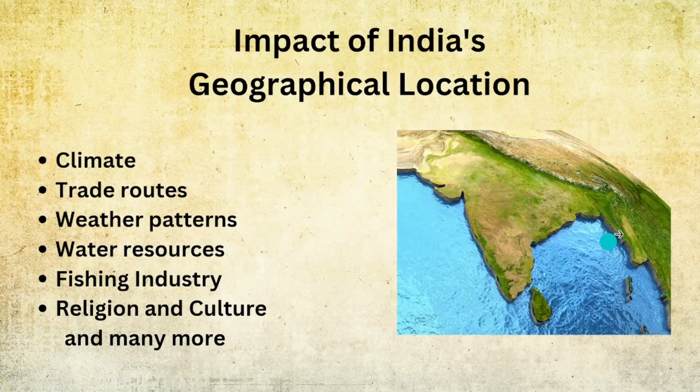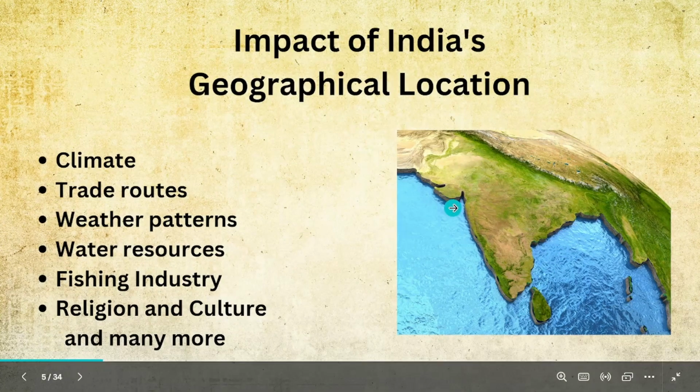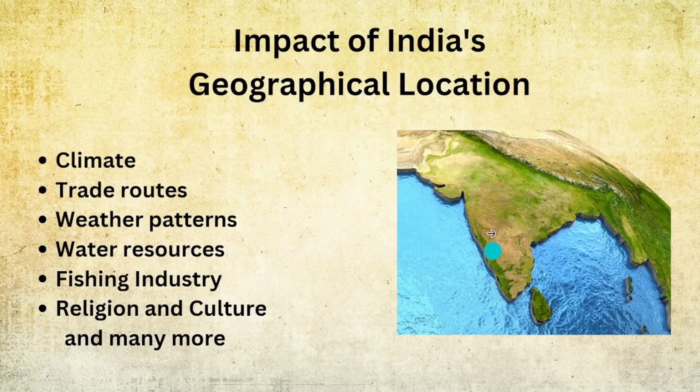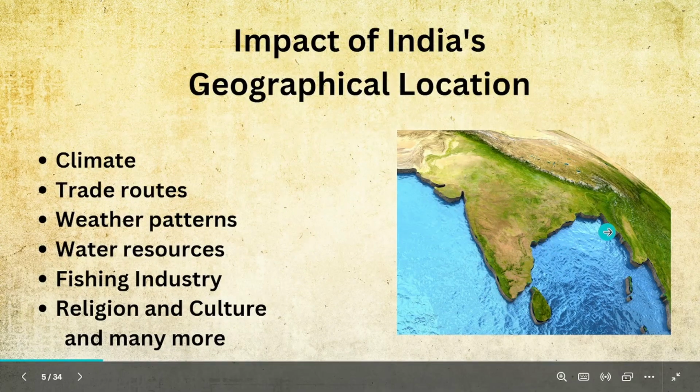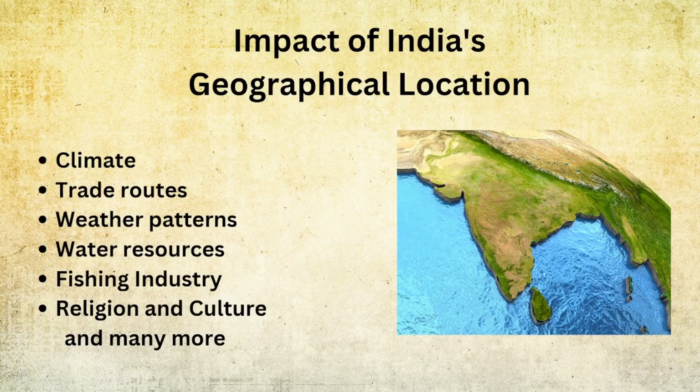Water resources. We have a lot of seawater, which is useful for fishing. You know, a very big fishing industry runs just because there is this much water. A lot of coastal people live by selling fish. A lot of coastal people live by eating fish a lot of times. So people from coastal regions know this.